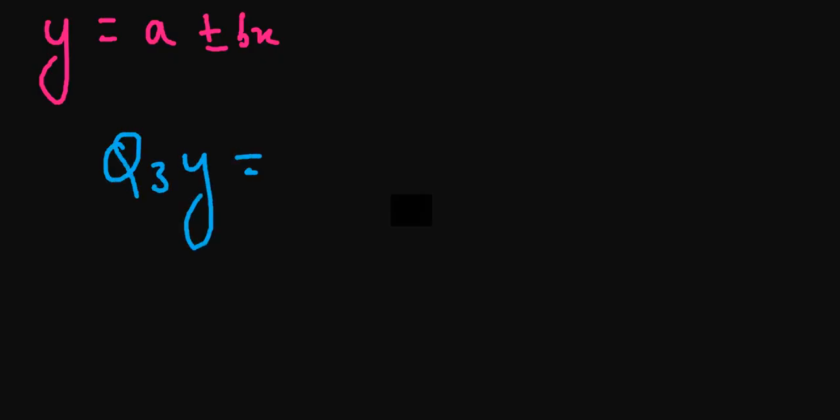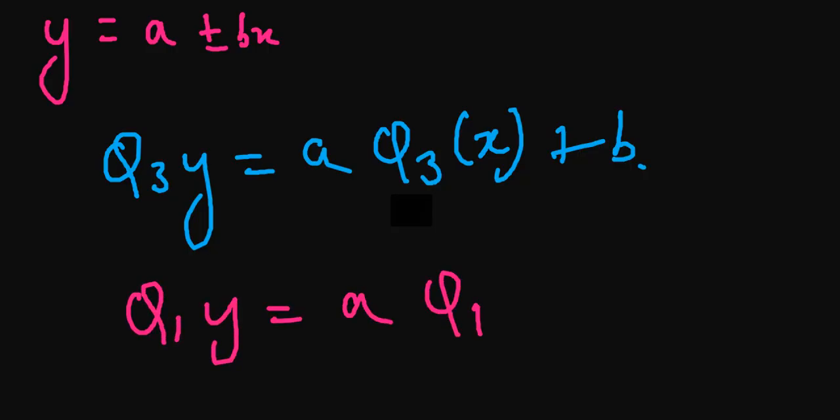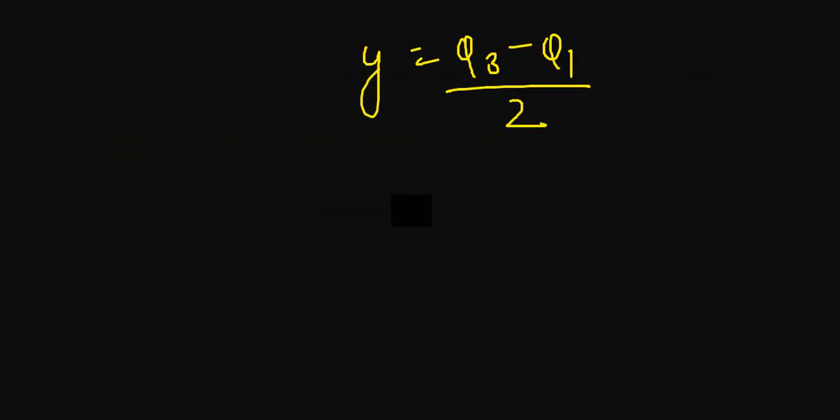Now, in the equation we have y equals ax plus or minus b. So can I write this equation as Q3y equals a Q3x plus b? Can I write it like this for Q3? And for Q1, can I write Q1 of y equals a Q1 of x plus b? So these two are the equations. In place of Q3y, I will write this, and in place of Q1y I can write this. And what was our formula? Q3 minus Q1 divided by 2. Now we have the value for Q3 as well as for Q1.